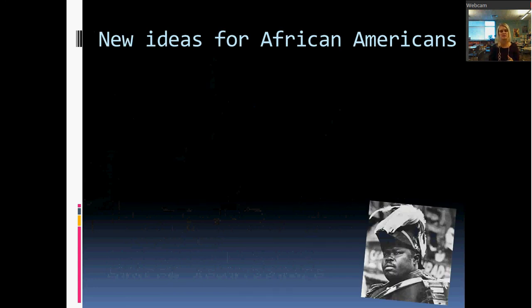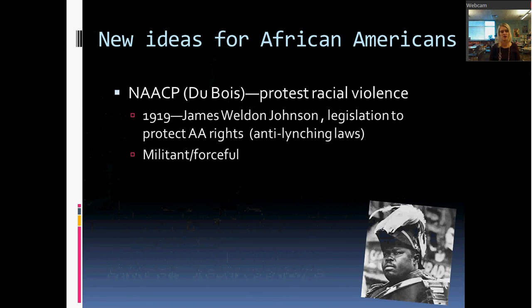A couple people during this time brought out some new ideas for African Americans. First, the NAACP is founded, and you may remember W.E.B. Du Bois. He's going to be a major leader of the NAACP, and they protest a lot of the racial violence that was going on, a lot of the lynching that we talked about. In 1919, one of the members, a guy named James Weldon Johnson, who is going to go on to be a writer in this period, they try to force some legislation through to protect African American rights, particularly anti-lynching laws to be passed in the South.